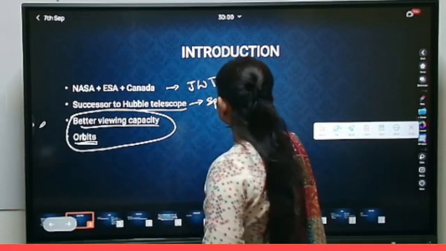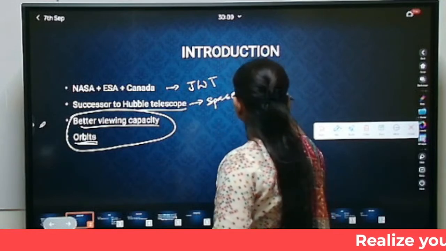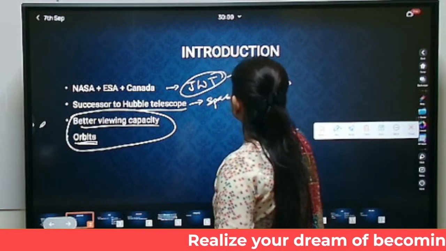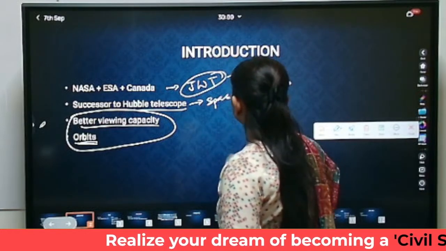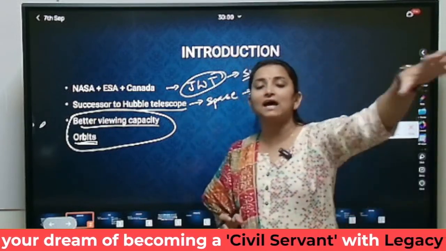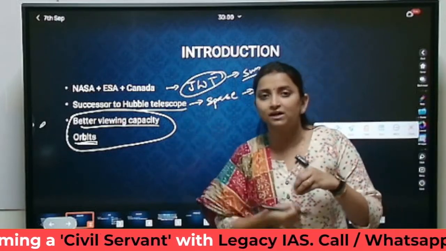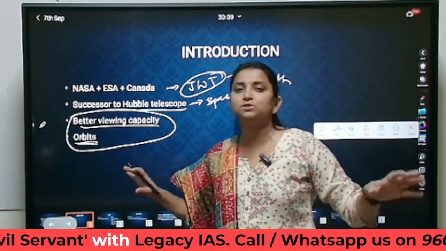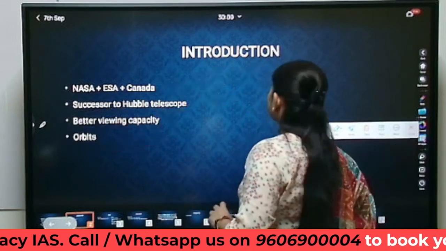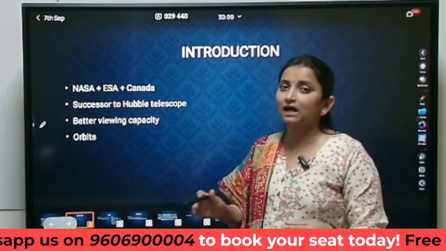The Hubble space telescope was orbiting Earth, whereas the James Webb telescope, which is also a space telescope, will be orbiting the sun. That was another difference. Because it is orbiting the sun, it has a wider angle, wider reach. On the other hand, the Hubble space telescope, which was orbiting Earth, was seeing at maximum only our solar system. So this will be the introduction part, wherein we talk about the James Webb telescope and how it is better than the Hubble space telescope.